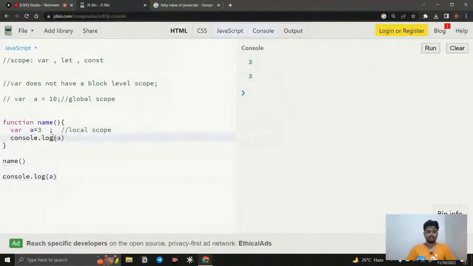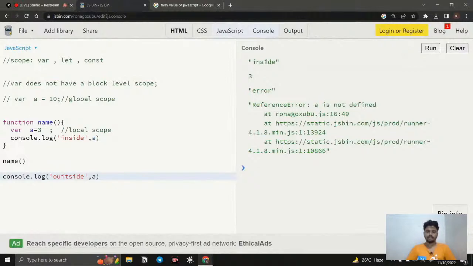To differentiate, I simply mention here inside, and here I mention it outside like this. If I clear and run it, inside is going to be 3, but a is not defined. We get an error outside. The reason is, if we create a variable inside a function, we can access the variable inside the function only. We are not able to access the variable outside the function. That is not possible. So this is considered a local scope.